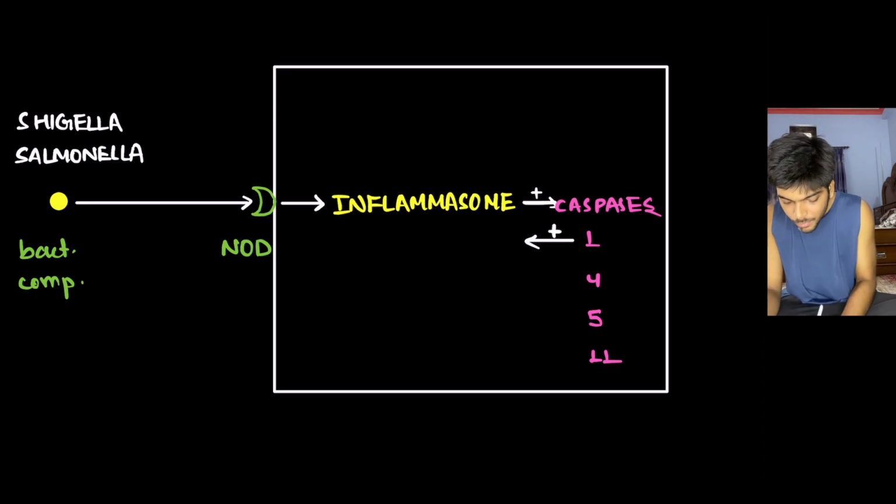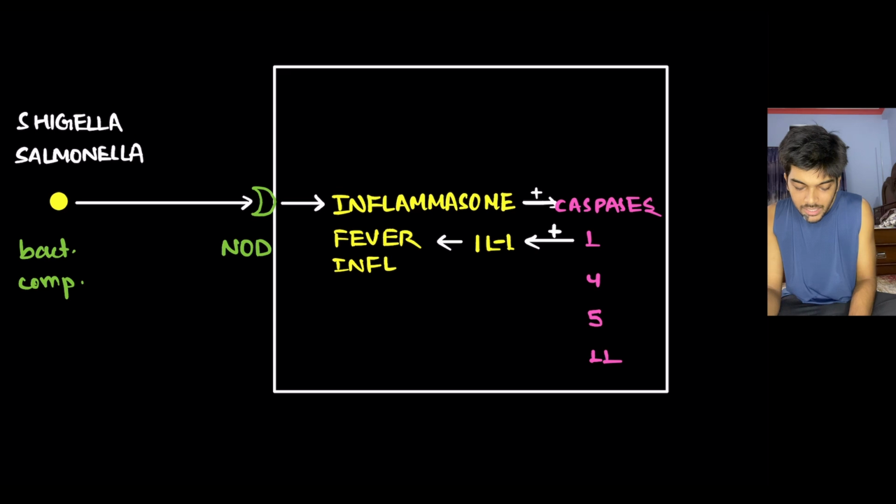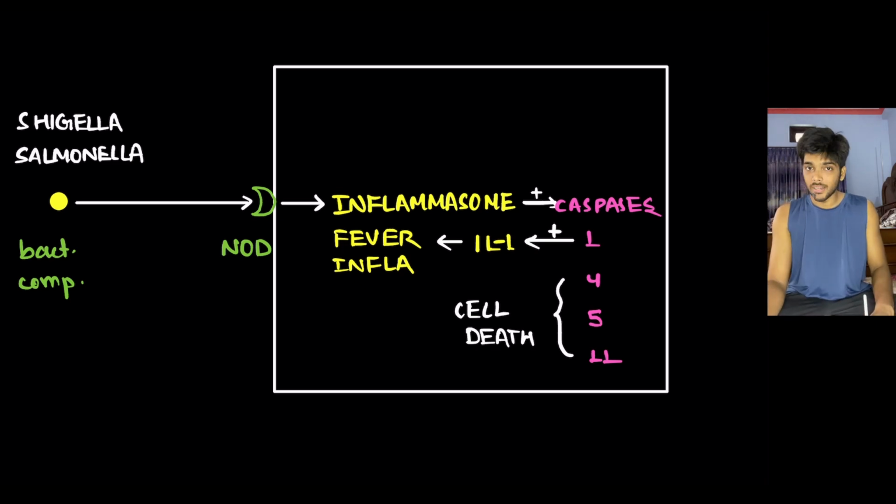Caspase 1 is responsible for the activation of interleukin 1. And I said interleukin 1 had two measures. Number 1, fever. That is why it has been given the name pyroptosis, due to fever. And number 2, inflammation, because it is also an inflammation mediator. The rest of the caspases, 4, 5, and 11, are responsible for cell death. And that's it for pyroptosis.